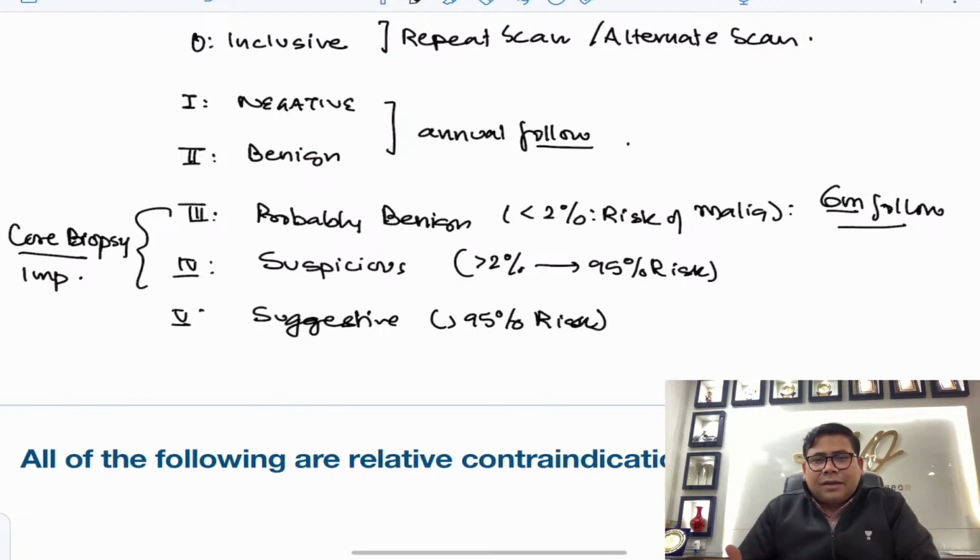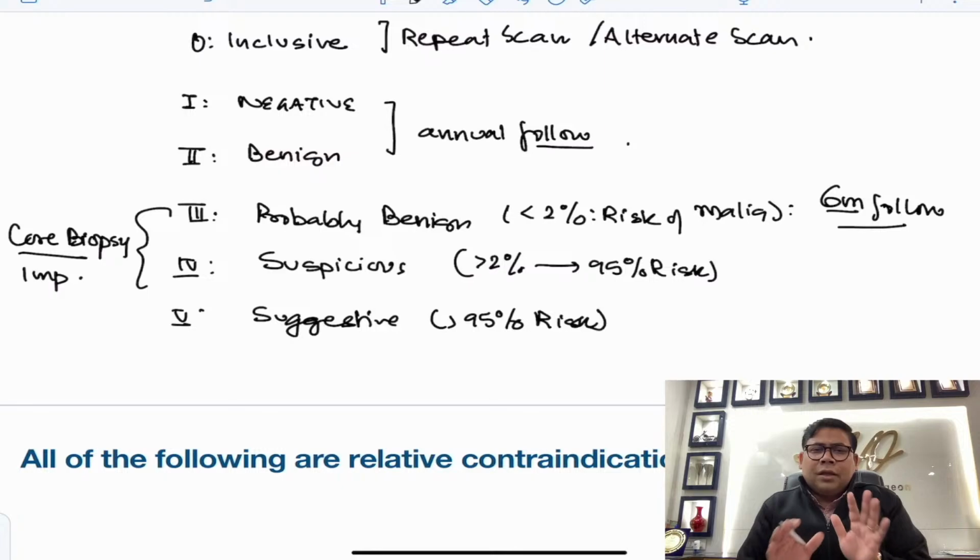Students, there is again a category of patients where you already have a diagnosis. Like a patient who is a diagnosed case of CA breast and has been planned for breast conservation therapy. Before you go for BCS, you should be doubly assured that there are only the two or three breast lumps you have acknowledged.